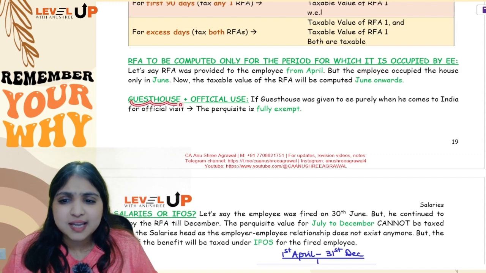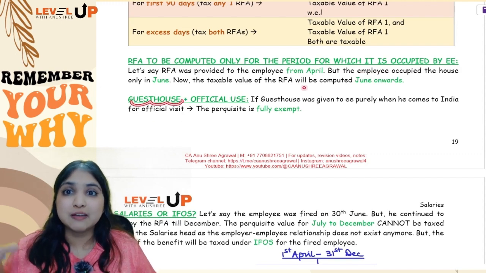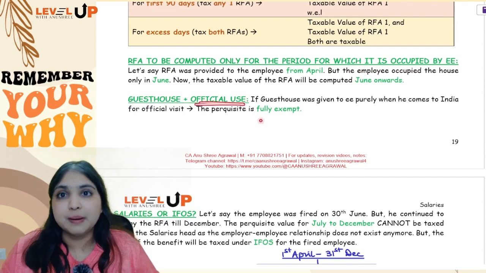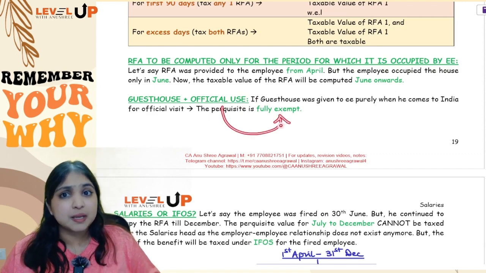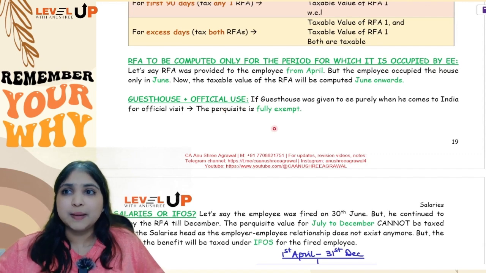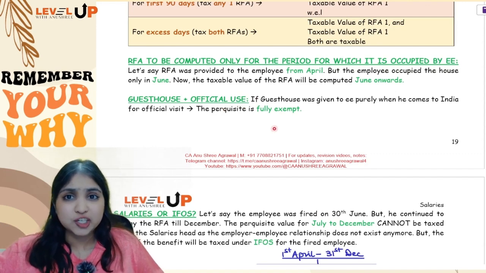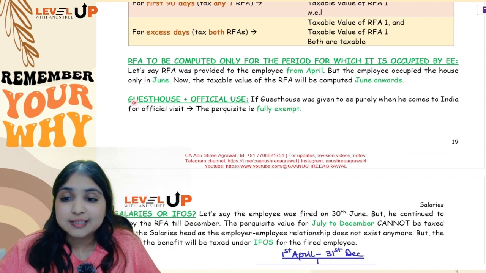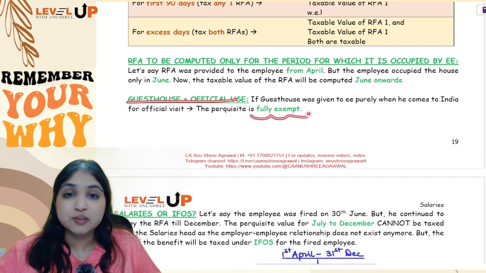Then in case it's a guest house which the employer has given to the employee for pure official purpose, that's going to be fully exempt. For example, let's say the employee is going on an official visit, and the employer is giving him some guest house accommodation purely for official purpose. That will be fully exempt.